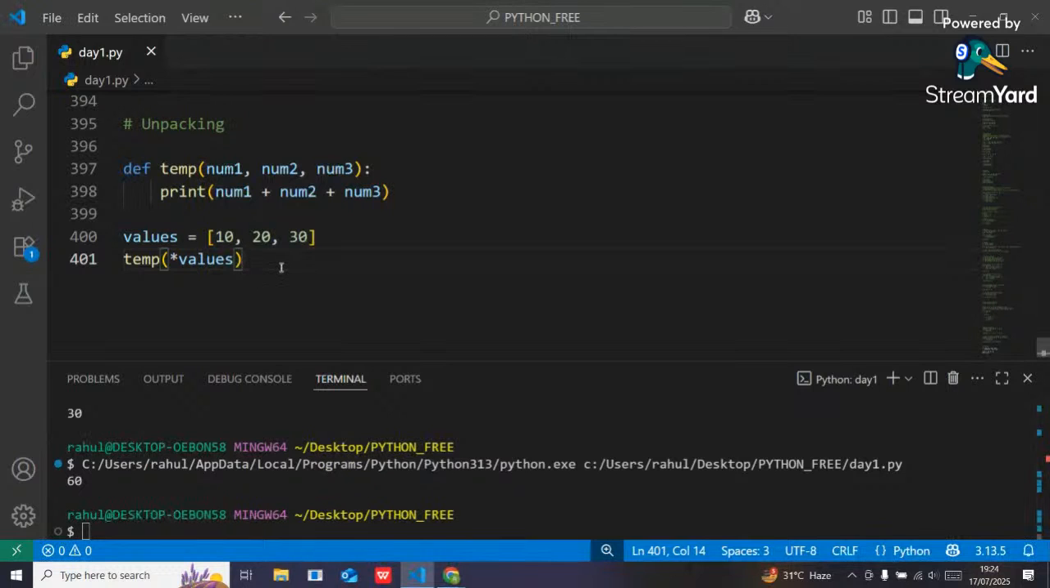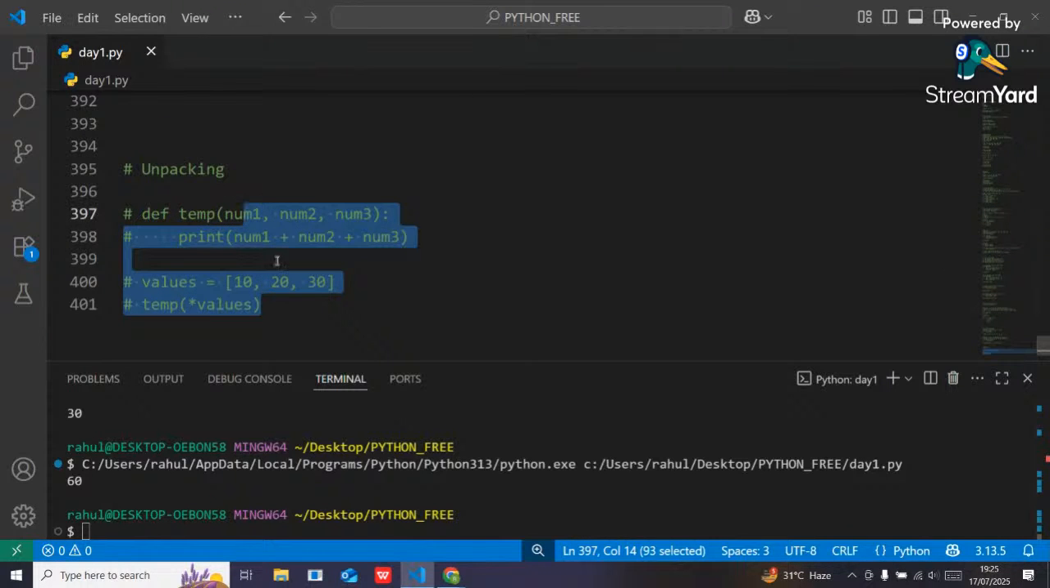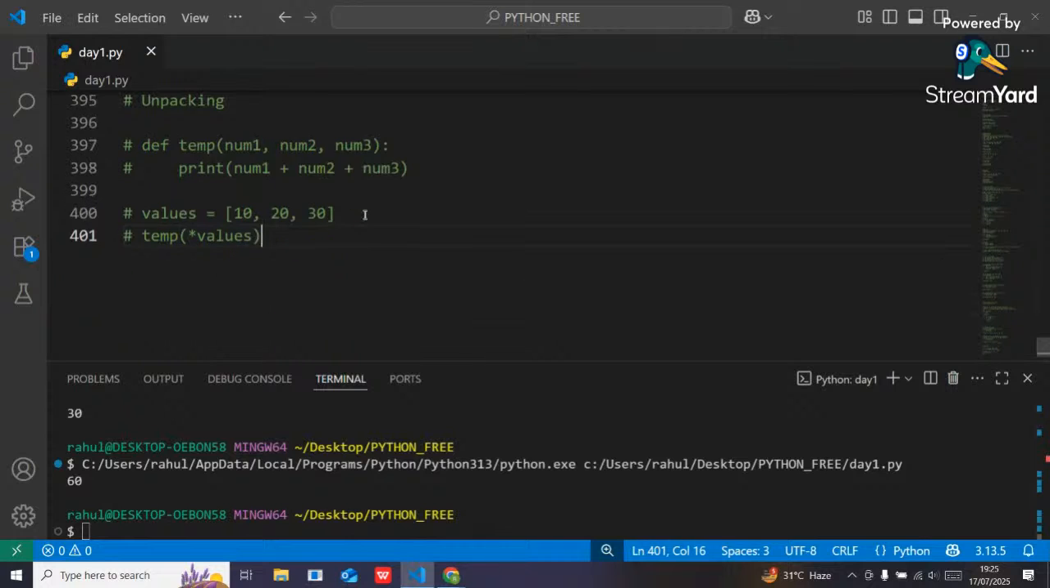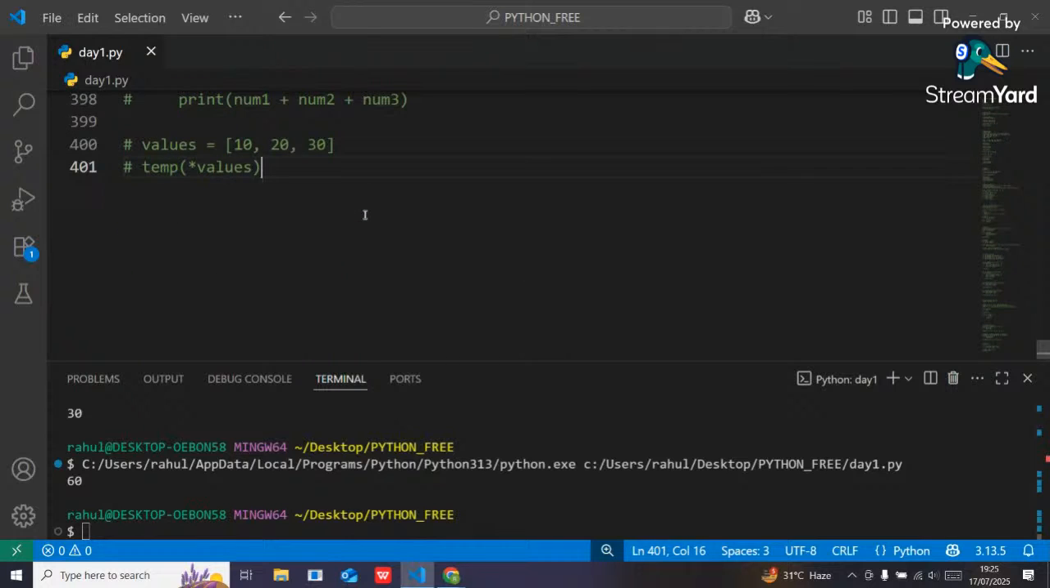Any confusion, guys, till now? Understandable, guys? Packing, unpacking. Similarly, we can also perform the unpacking for dictionary. It is also similar. You have to use only a single asterisk to break all those things. Got it? Okay, people, any doubt? I think no doubt is there, right?